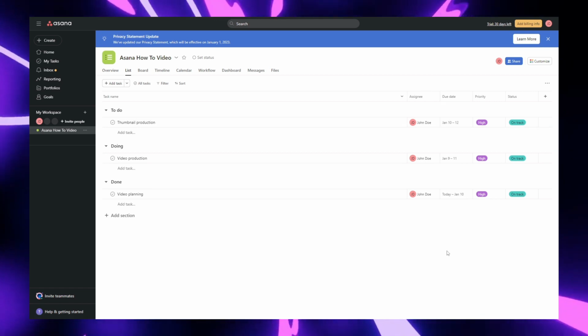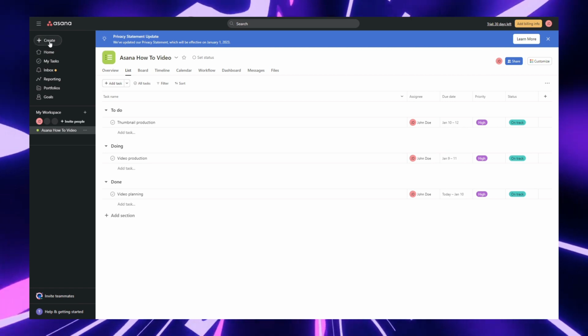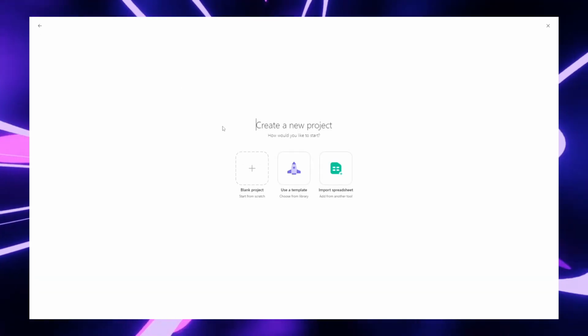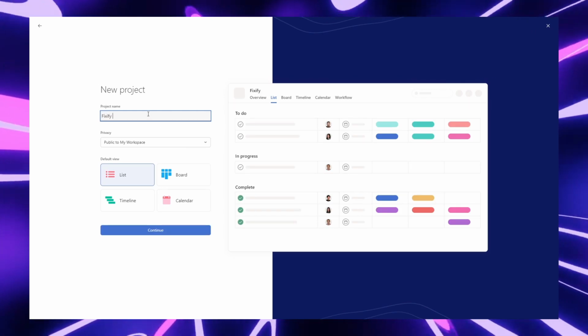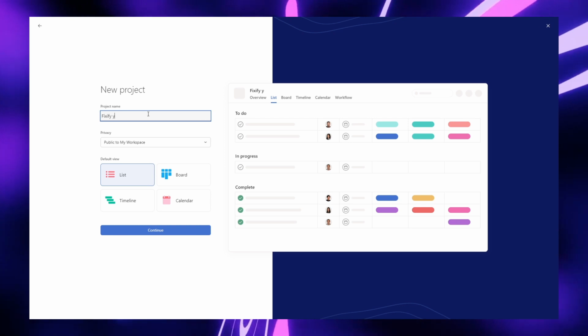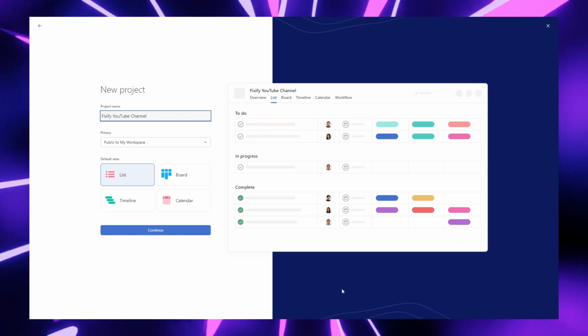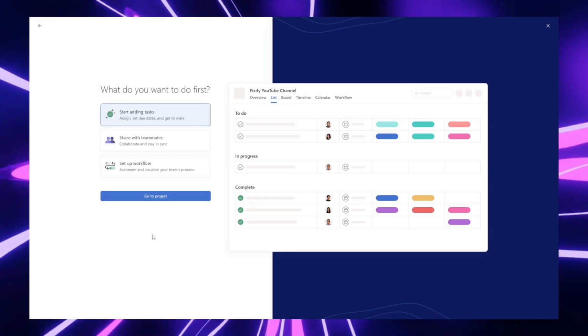Okay, let's say you are done with this specific project. Come all the way up here to the left side of the screen, hit create. We have a new task, a new project, and a new message. Come over here and hit new project. We can start with a blank project. From here, we could type in Fixify YouTube channel. So from here, this is going to be the all-in-one space for us to work on. Public workspace list. Let's continue there.